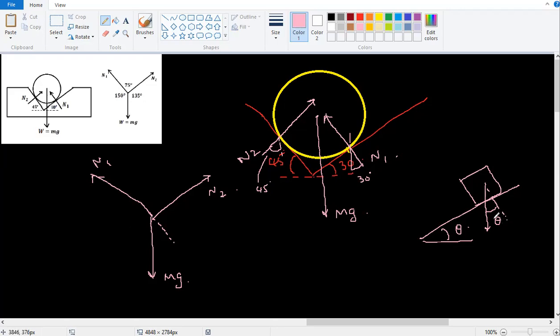Please take a look at this diagram. We already talked about the inclined plane. If I say this angle is 30 degree, this angle will also be 30 degree.